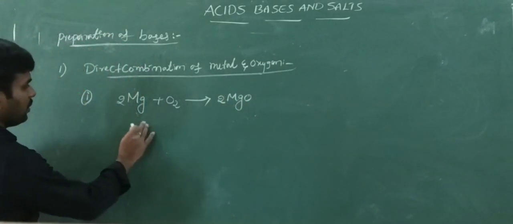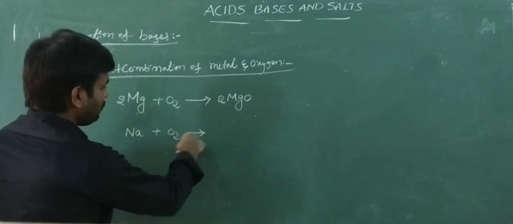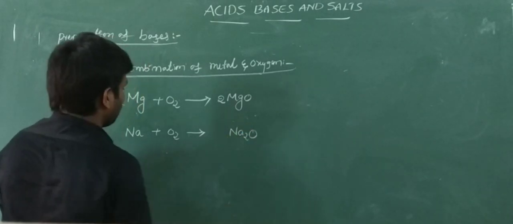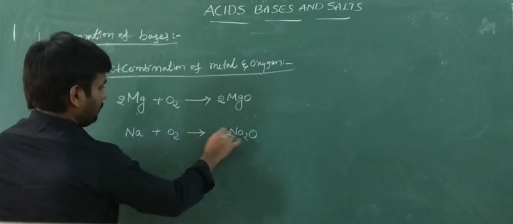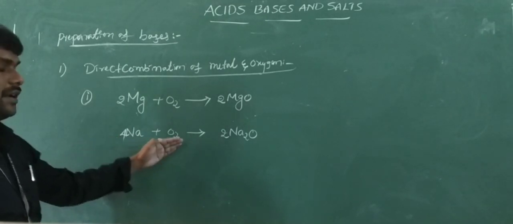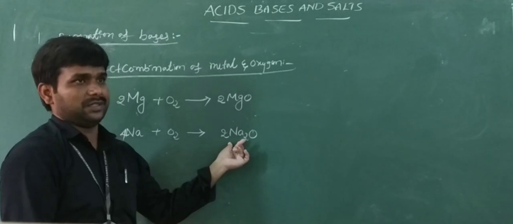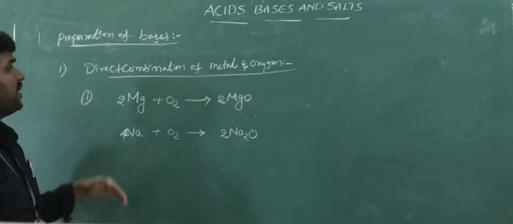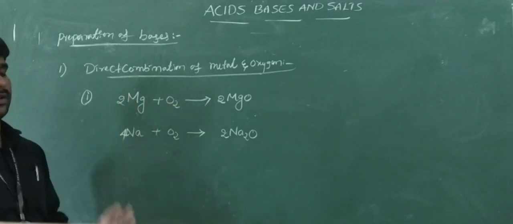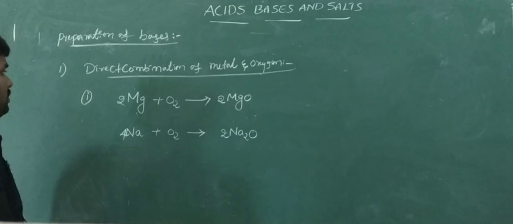Okay. Like this, sodium combines with oxygen to form sodium oxide. Sodium metal combined with oxygen to form sodium oxide. Like this, some metals combine with oxygen to form their metal oxides. Okay, this is one preparation method of bases.